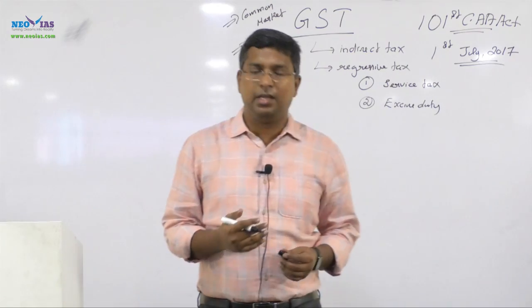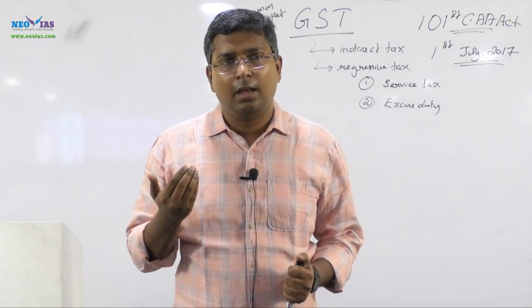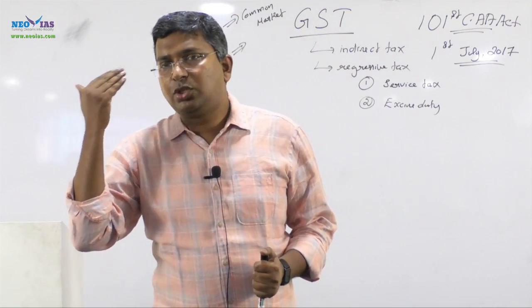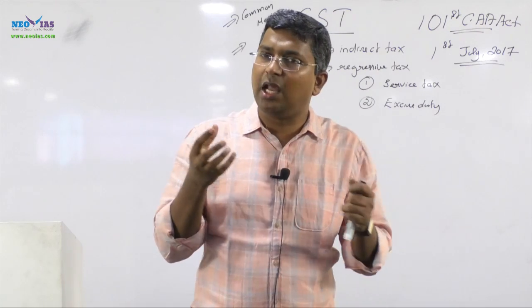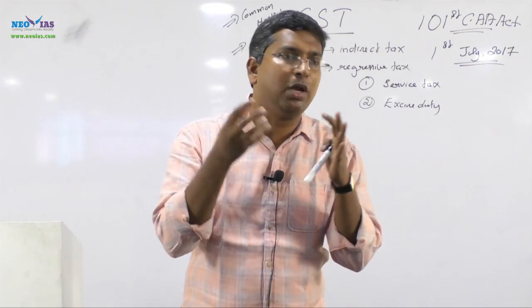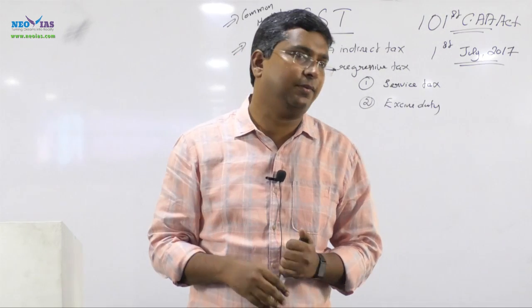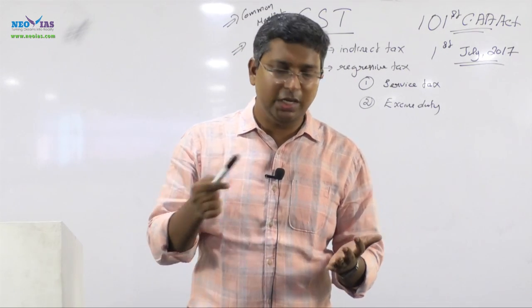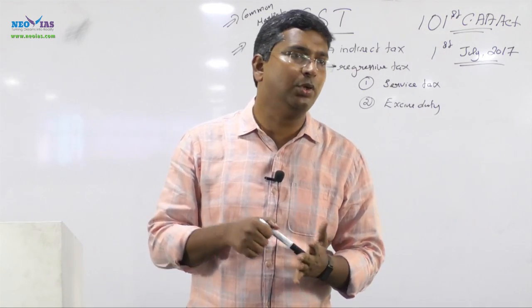The third thing presently, in relation to supply of goods and services, is a big issue: there are a lot of taxes on a particular product. Take the case again of petroleum products. The union government will impose import duty when it is imported.